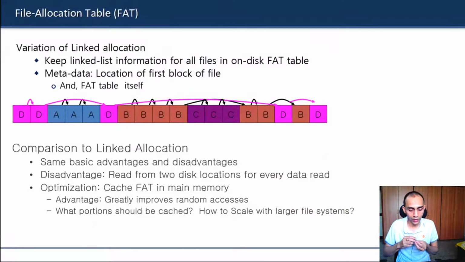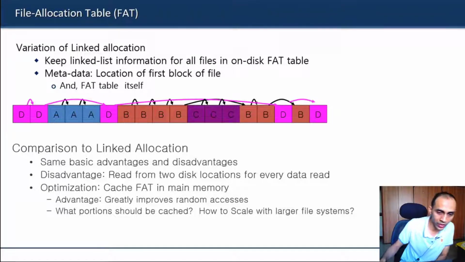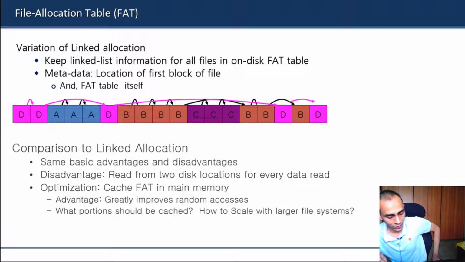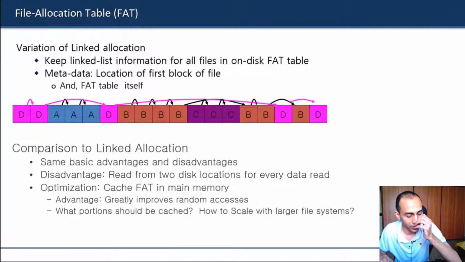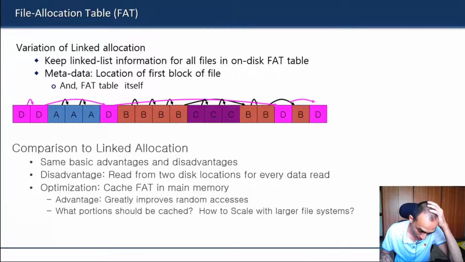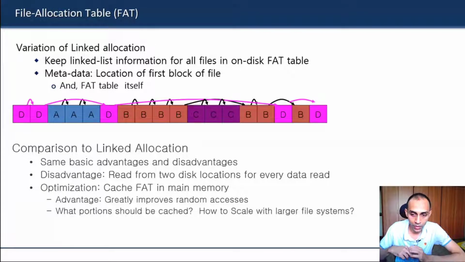You may have heard of the FAT file system. Before NTFS, when we were using Windows earlier, most of the time Windows partitions were FAT partitions. Later on came NTFS and now maybe other things. So FAT is basically a variation of the linked allocation strategy, with just a slight trick.